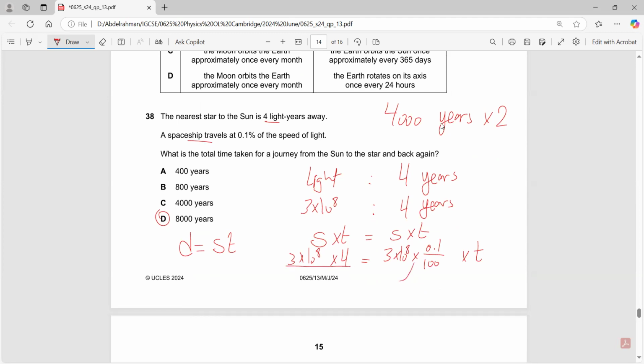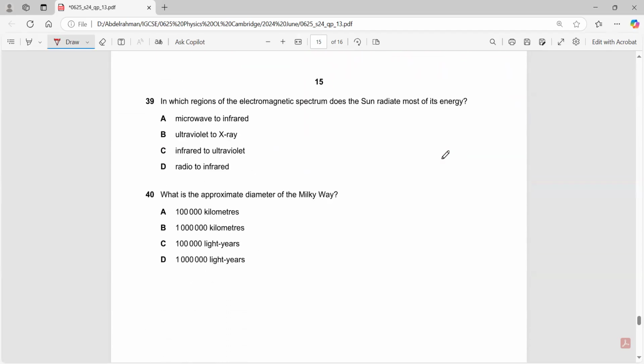We need to divide this number by 3 times 10 to the power of 8 times 0.1 over 100. But you just need to multiply it by 2. Why do I need to multiply it by 2? Because it will come back again. Sort of a reflection. Anyway, moving on.